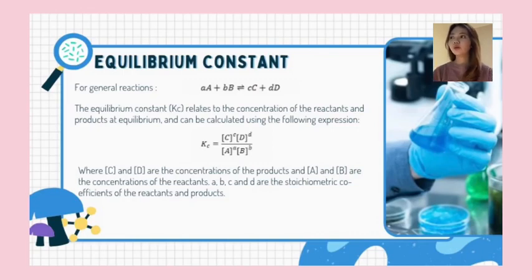Next, equilibrium constant. For a general reaction, like the formula beside, the equilibrium constant Kc relates to the concentration of the reactants and products at equilibrium and can be calculated using the following expression like the formula beside, where C and D are the concentrations of the products and A and B are the concentrations of the reactants. a, b, c, and d are the stoichiometric coefficients of the reactants and products.